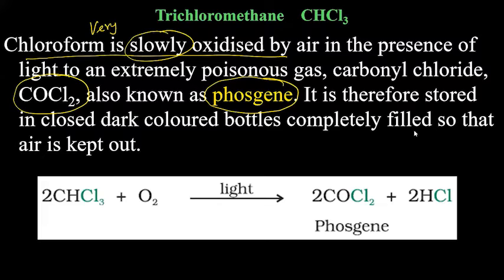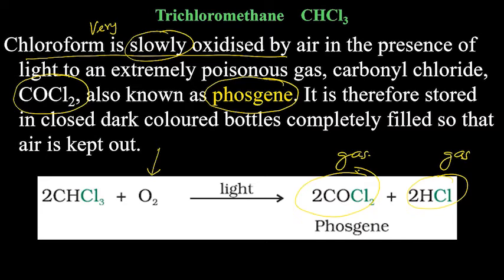So this important reaction is there. And this question appears: how can you prepare phosgene? Simple question. Or it will appear as an indirect question also. A toxic gas is produced when chloroform is subjected to oxidation. That is also phosgene, you need to remember. Along with HCl is produced. HCl is also a gas. Both are gases here.